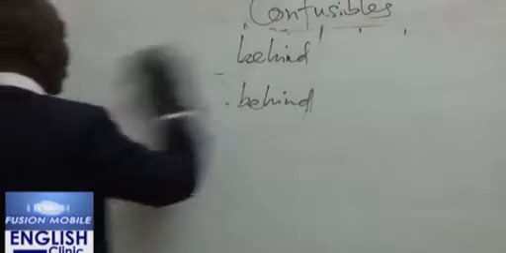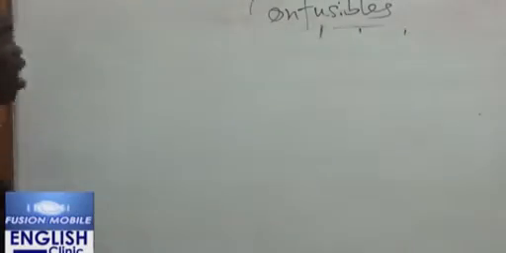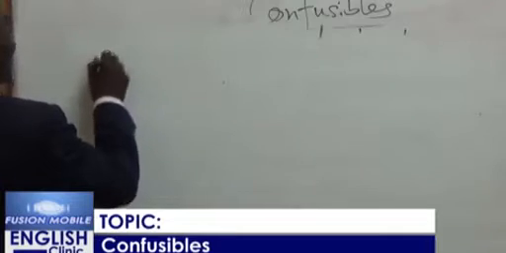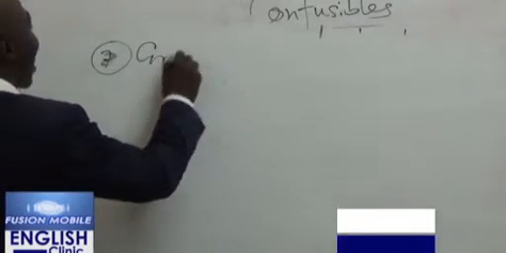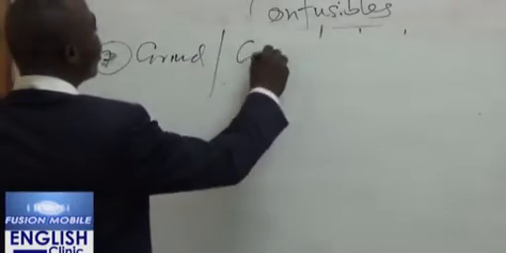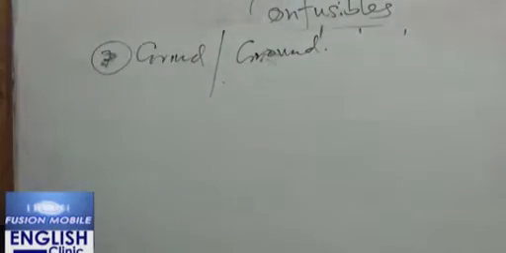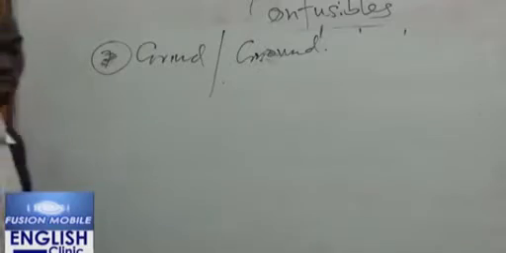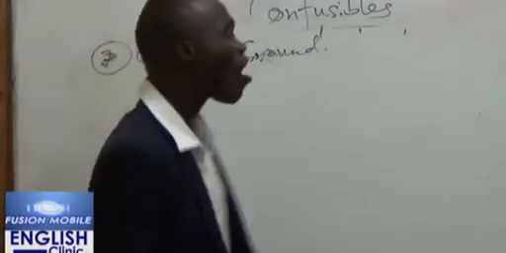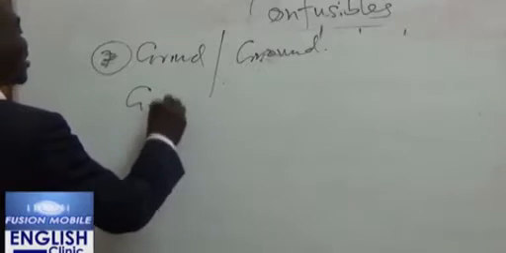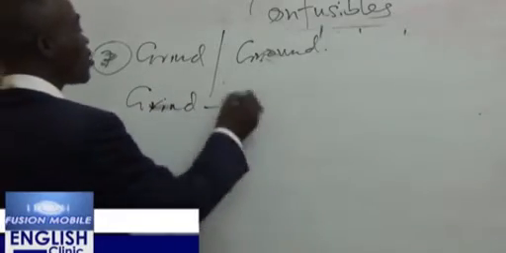Now let's consider another word. Let's look at the words grind and ground. That is number 7. Grind and ground. Now, the past tense of the verb grind is what?